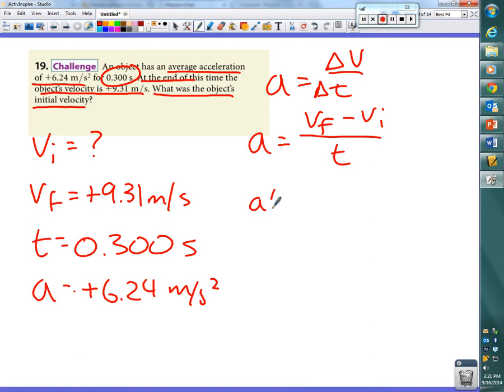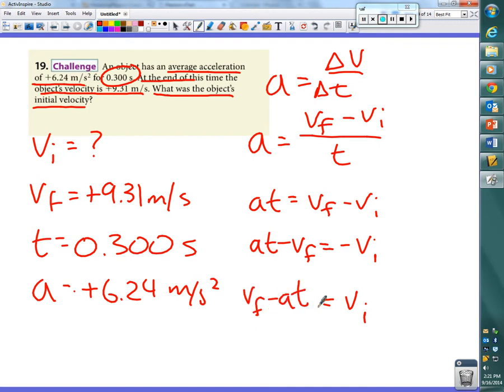So here, we manipulate the equation, look like that. Then go like that. And then because the initial is negative here, we'll just make everything opposite. Right? Like that. And then the initial velocity ends up being 7.44. Is that what it is? 7.44.